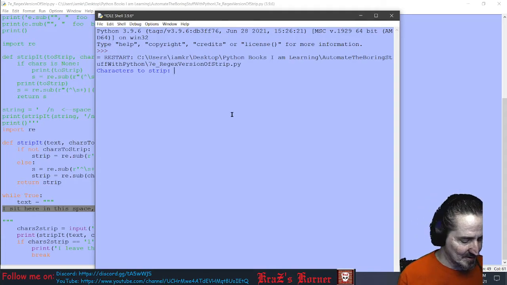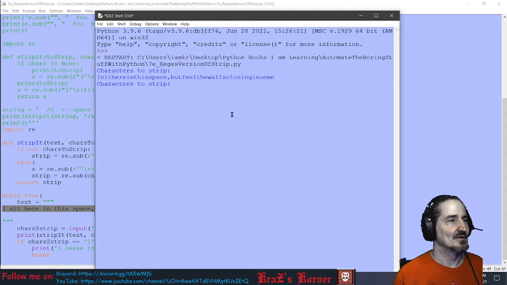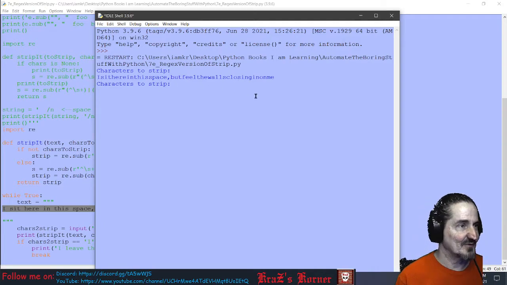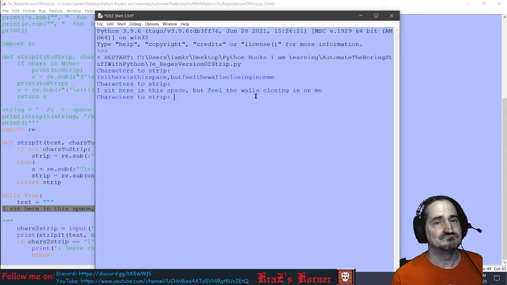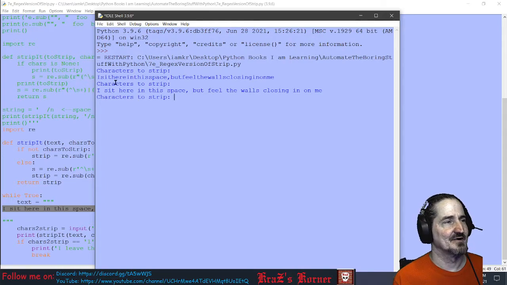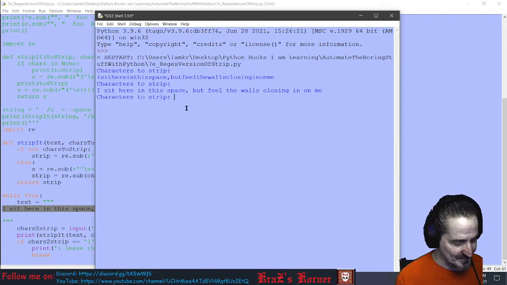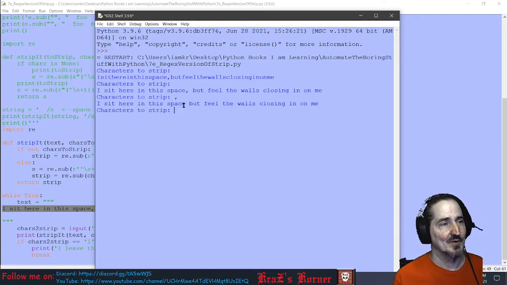Okay, let's strip all the spaces out of it. Ooh, no spaces at all and a comma, right? Okay, so well, if I don't want to strip anything, it won't. All it does is strip it off the end. It automatically strips it off the end, whether or not you put anything else to strip in there. But if you want to strip something off, you can. Like if you want to strip the commas, look, no more comma.